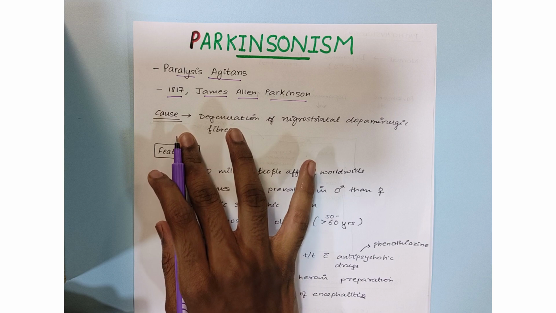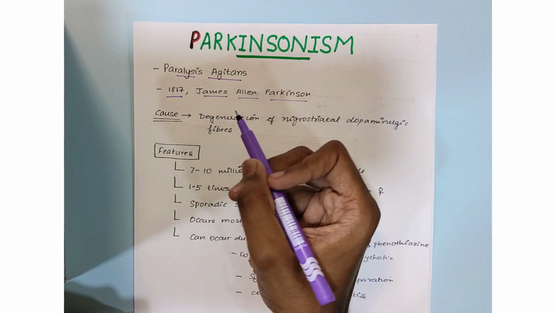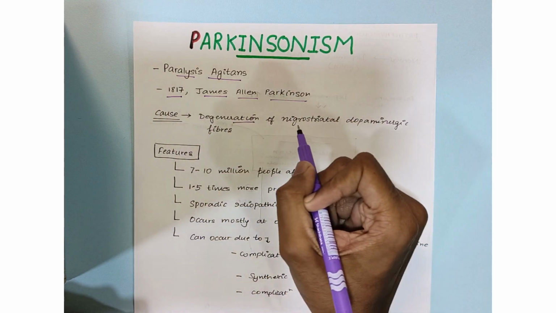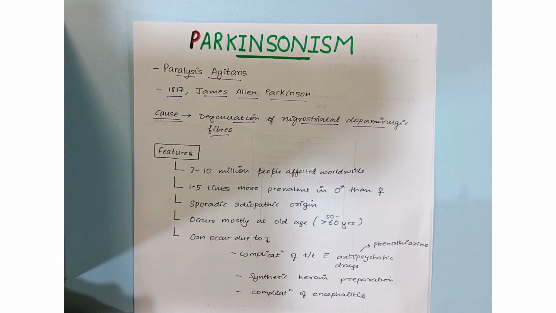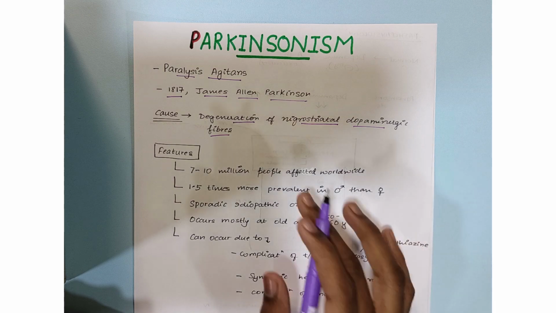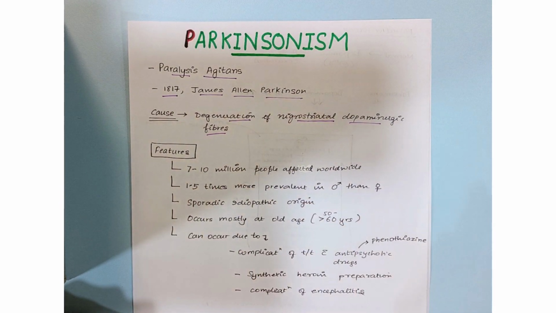What is the cause of Parkinsonism? It is caused due to the degeneration of nigrostriatal dopaminergic fibers. So at this point, I suppose you are familiar with the parts of the basal ganglia and the different neurotransmitters released in the basal ganglia. Now let us talk about the features of Parkinsonism.